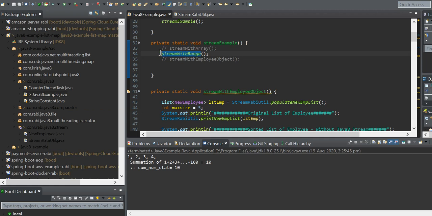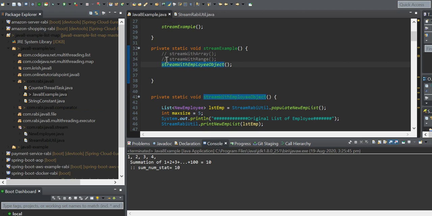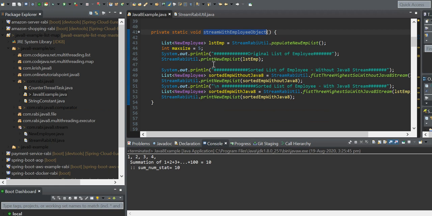Now stream with employee object. What is the employee object going to do? I have shown here that first we print the employees sorted, the first 3 highest paid salaries.